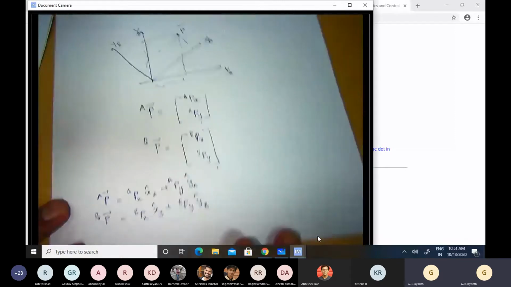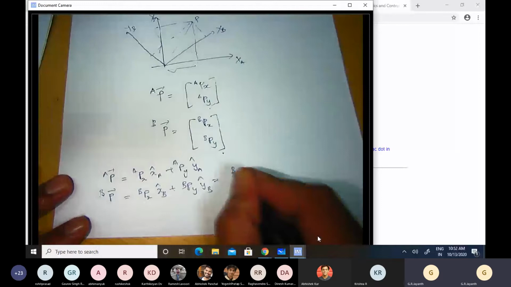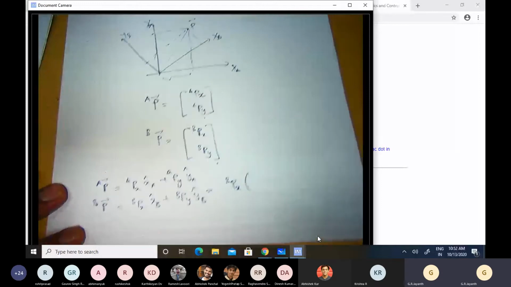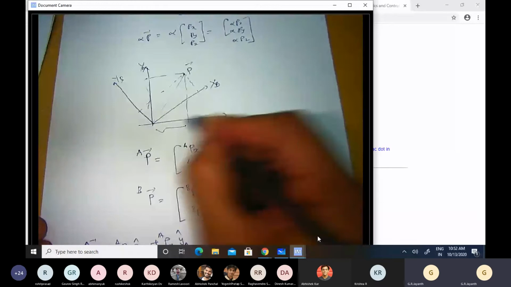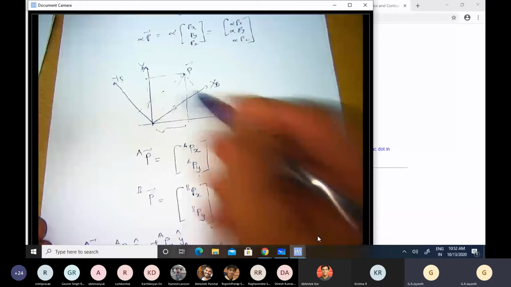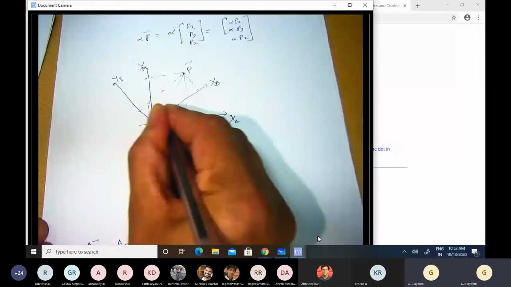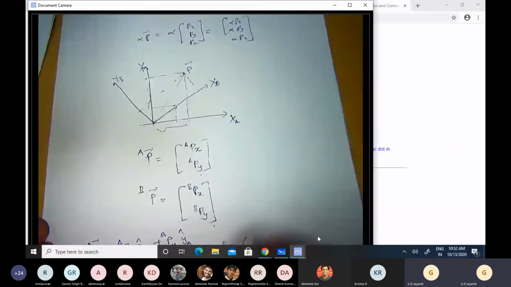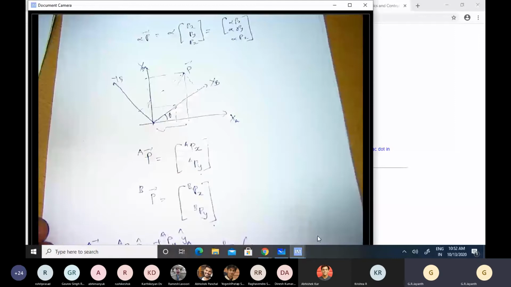Repeat that simplification. So this will be equal to PBX. What is XB cap in terms of XA cap and XP cap? So if I have a unit vector along XB, that's XB cap, I can resolve that into its components along XA and YA. And what will that be? If the angle between these two coordinate frames is theta, then XB cap is nothing but